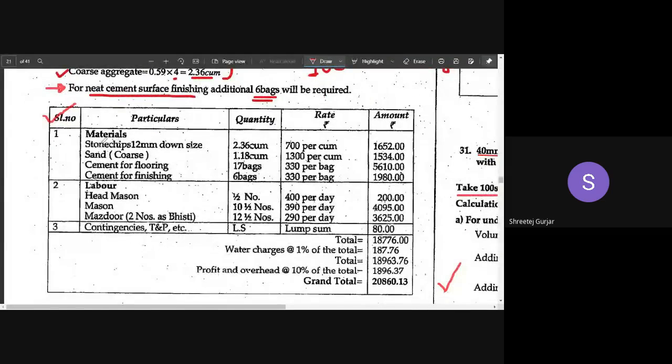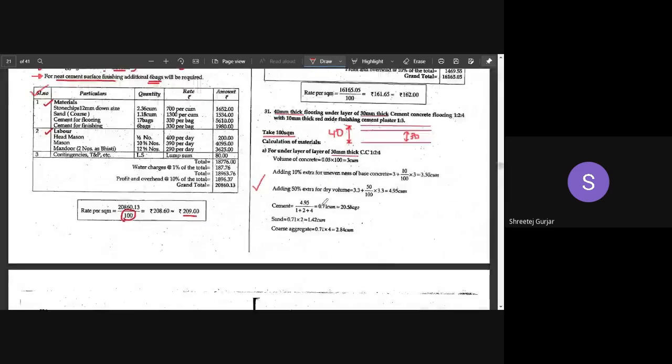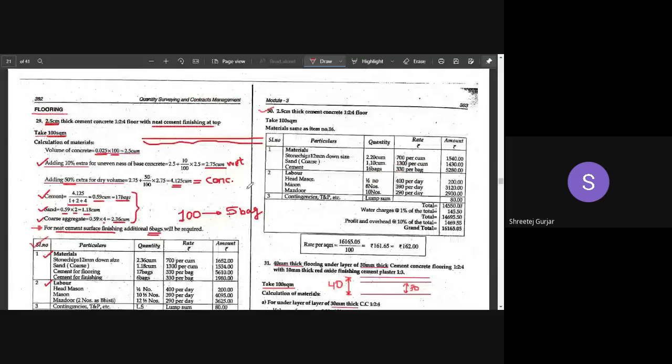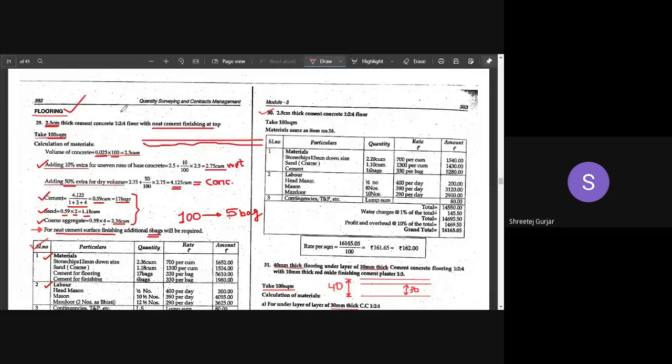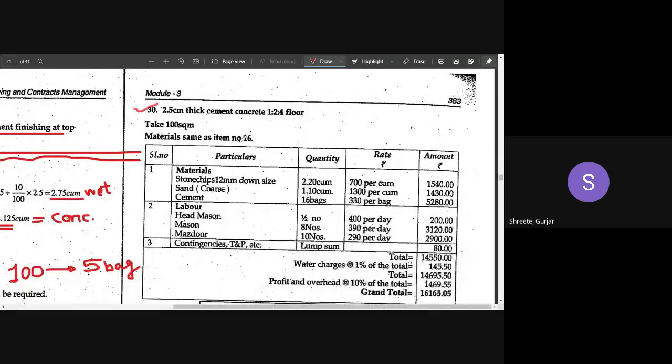You know how to prepare this table, write down the materials, and write down the labors that are required. In the end, you have to divide the grand total by the assumed value, that is 100 square meters, to get the quantity in rupees per meter square. So 1209 rupees per meter square is the rate per square meter. This is regarding flooring. We have calculated regarding flooring. The remaining things you can look into these particular examples later on.